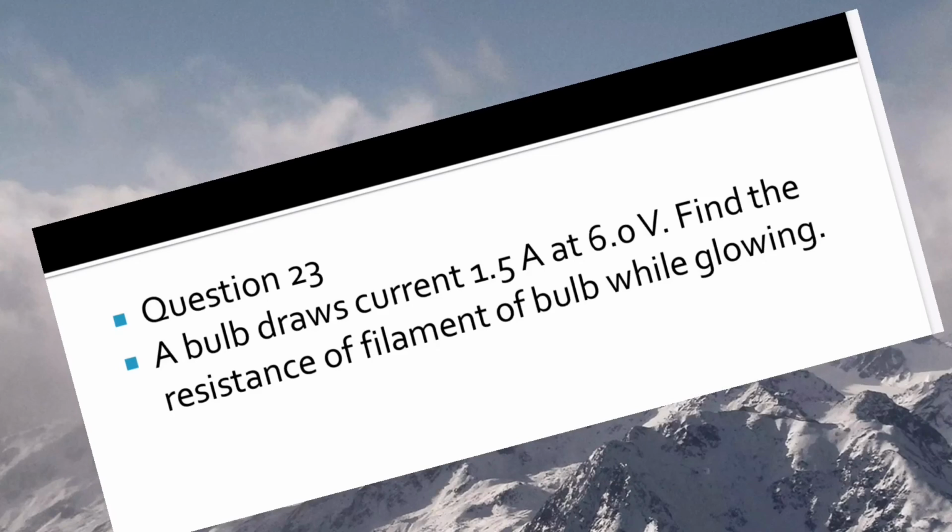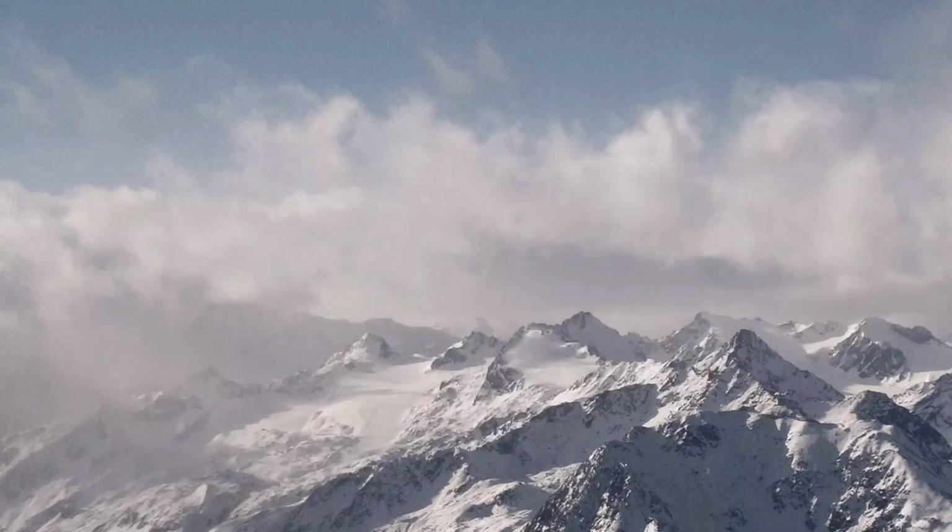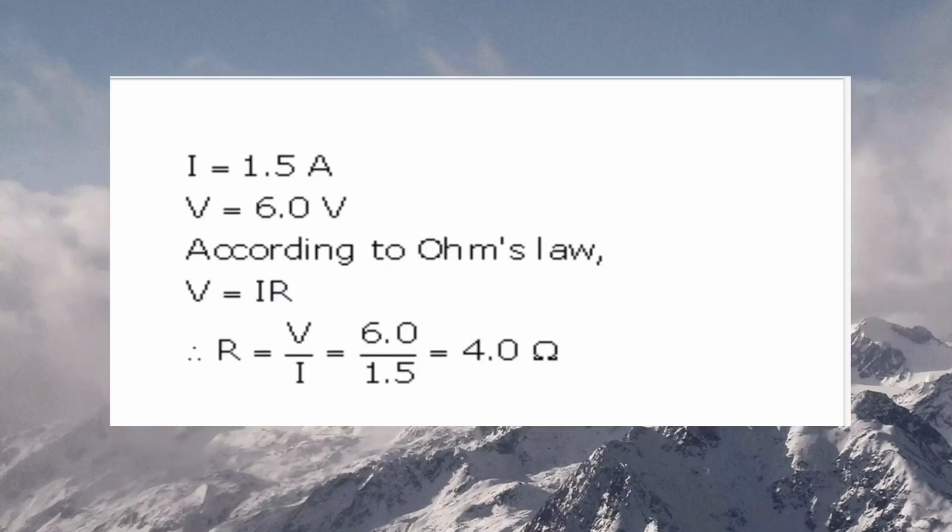Next question. A bulb draws a current of 1.5 ampere at 6 volt. Find the resistance of the filament of the bulb while glowing. So here I is equal to 1.5 ampere, V is equal to 6 volt. We know that V is equal to IR. So R is equal to V upon I, which is equal to 6 upon 1.5, which is equal to 4 ohm.